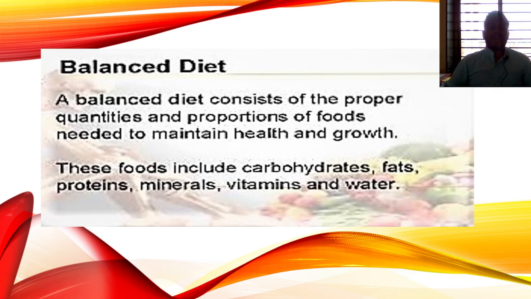The next point is the balanced diet. A balanced diet consists of the proper quantities and proportions of food needed to maintain health and growth. It means food which contains the proper quantity of carbohydrates, fats, proteins, minerals and vitamins in the proper way is known as a balanced diet. The food we consume in day-to-day life must contain carbohydrates, fats, vitamins, minerals, water and roughage. That is known as a balanced diet.